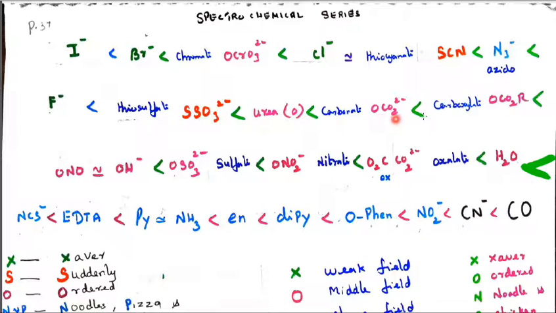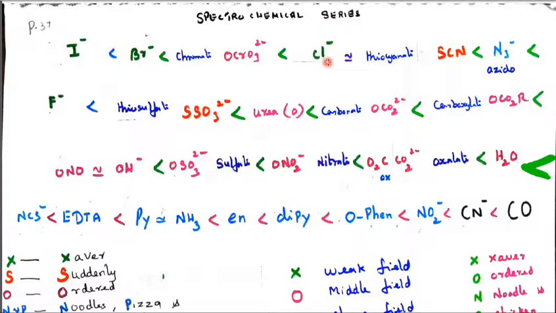So all the O I have written in red color is called oxygen donor. This is carbon donor, first priority. Second priority, nitrogen donor. Third priority, oxygen donor. And then fourth priority goes to the sulfur content, SSO3 2 minus, thiosulfato. And then halogen, fluorido, F minus. Next to fluorido, there is azido, N3 minus. And an exception here, this is thiocyanate, called thiocyanate KS.